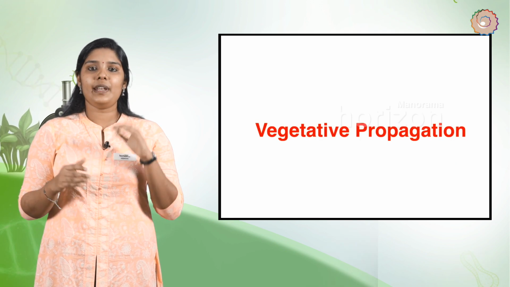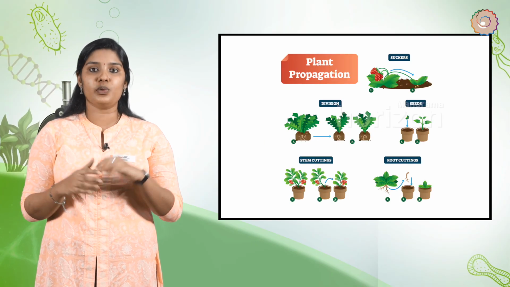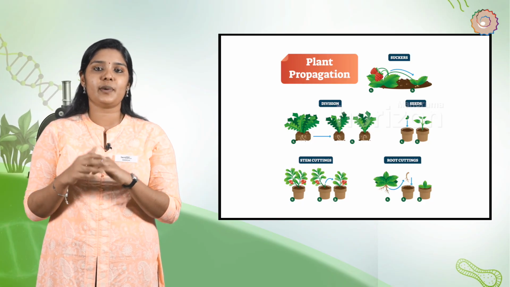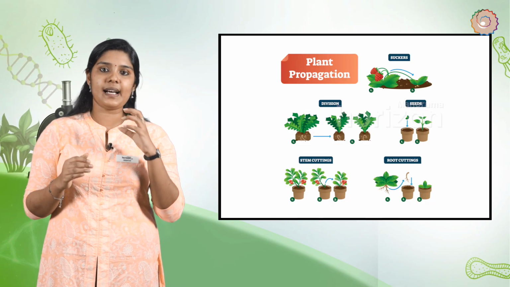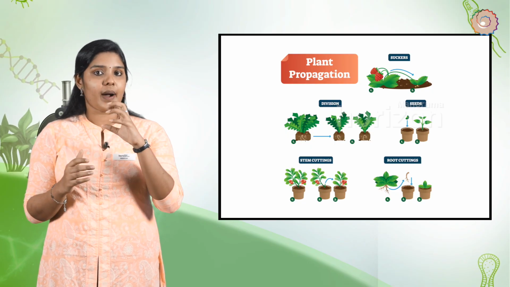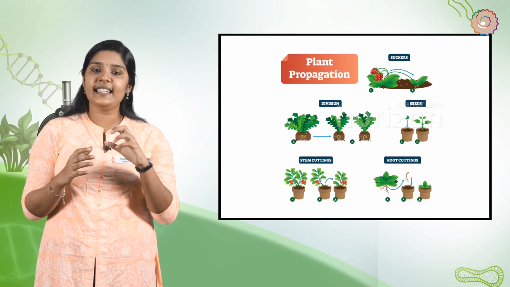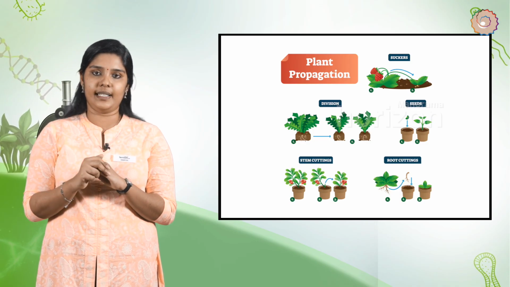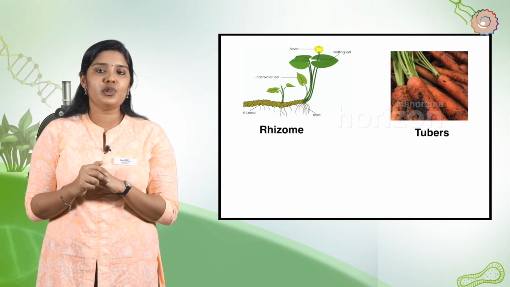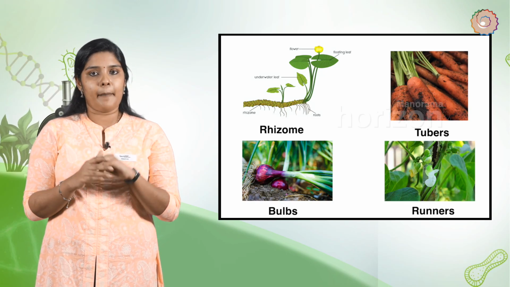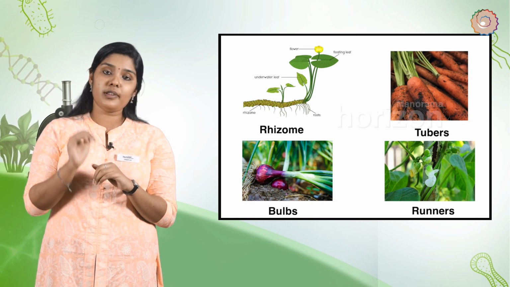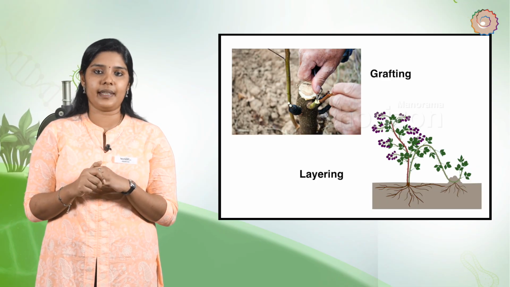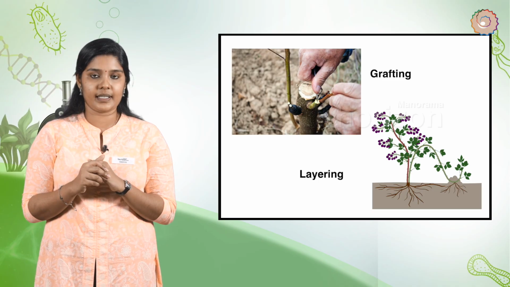Vegetative propagation. When a plant reproduces asexually by means of its roots, stems and leaves, the process is referred to as vegetative propagation. New plants are formed from the vegetative parts of the original plant, such as leaves, stems and roots. Many plants can reproduce this way naturally, for example, rhizomes, tubers, bulbs and runners. But vegetative propagation can also be artificially induced. Grafting and layering are some of the artificial methods used for plant propagation.